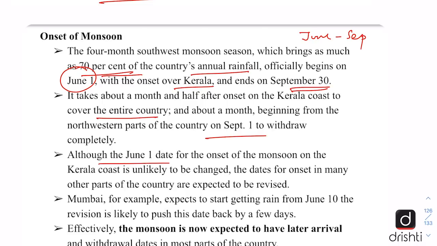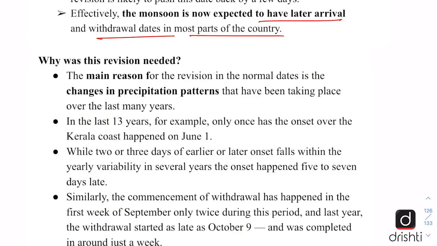Although the June 1 date for the onset of monsoon is unlikely to be changed, the dates for onset in many other parts of the country will be revised. And effectively the monsoon is now expected to have later arrival and withdrawal dates in most parts of the country. And why was this revision needed?